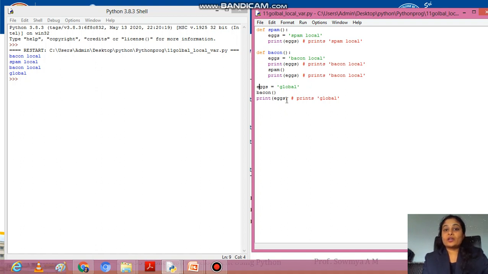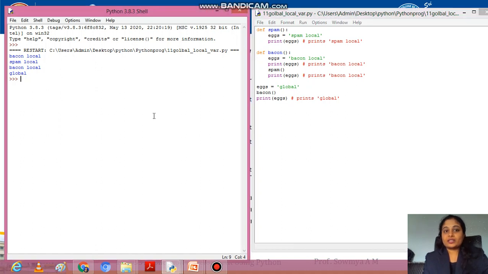It prints global. So whenever you define the same variable name in local space and global space, three different variables are created in the memory. Under local space, under the functions beacon and spam, there will be two different variables. Under spam, a variable called x will be created. Under the local space of beacon, a variable named x will be created. Under the global space, again a variable called x will be created and the value global will be saved there.